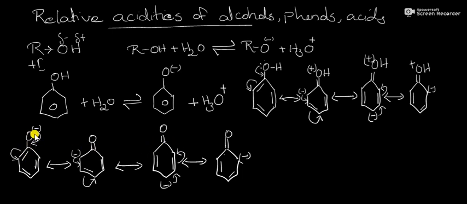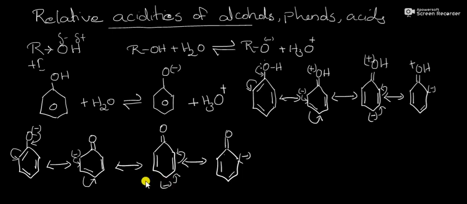This negative charge can shift to this bond, and the double bond will shift to this carbon. These are the resonance structures of phenoxide ion. And phenoxide ion is more stable than our phenol. What is the reason? In the case of phenoxide ion, there is no charge separation like positive charge and negative charge.